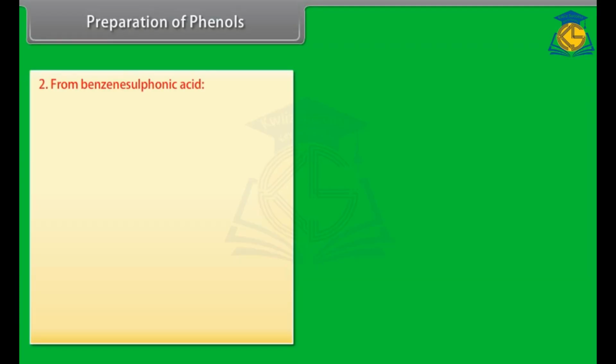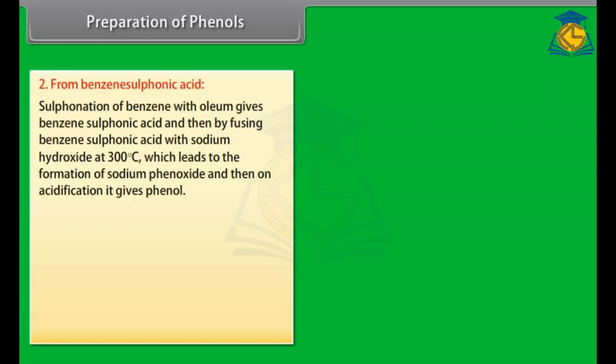From benzene sulfonic acid. Sulfonation of benzene with oleum gives benzene sulfonic acid, and then by fusing benzene sulfonic acid with sodium hydroxide at 300 degrees Celsius, sodium phenoxide is formed, and then on acidification it gives phenol.